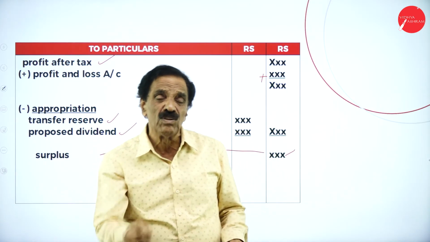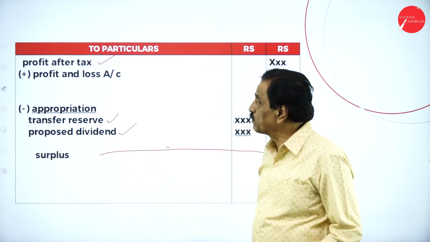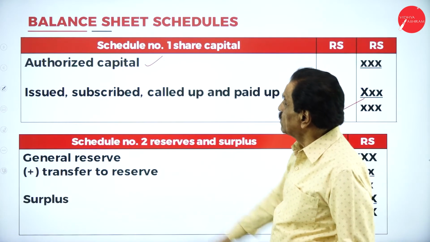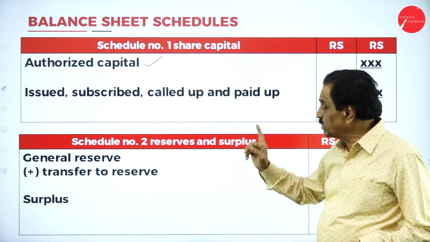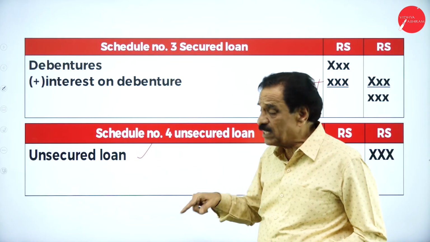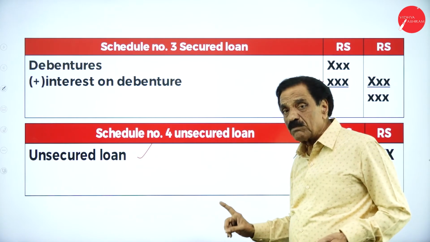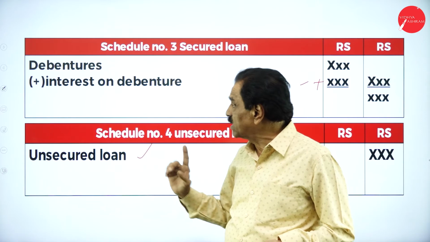First, prepare the schedules. Schedule number 1, share capital, you have to prepare like this. See how we have prepared it here. Schedule number 2, reserve and surplus, you have to prepare like this. Schedule number 3, debenture, if you have got interest on debenture, that should be added. Schedule number 4, unsecured loan. If the word goes only loan, it is called unsecured loan.